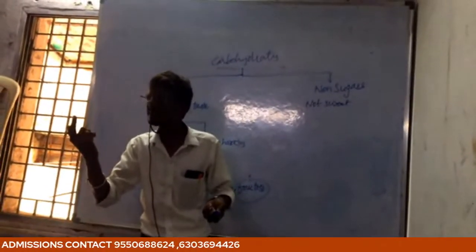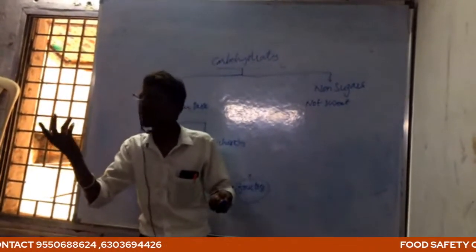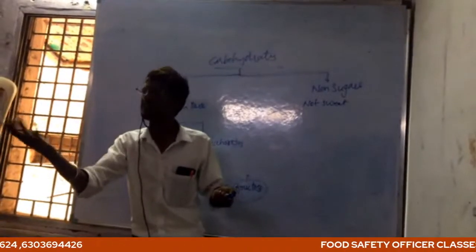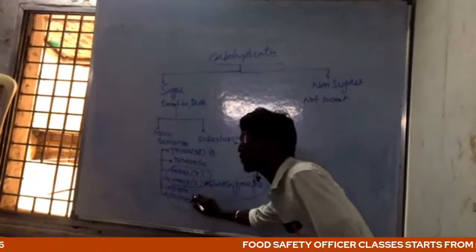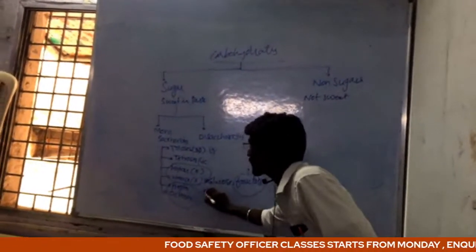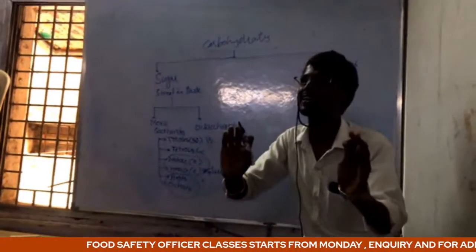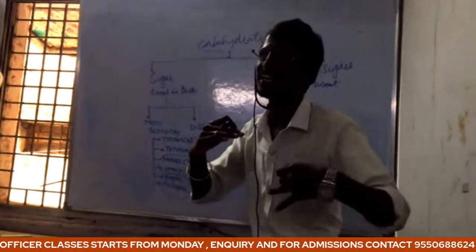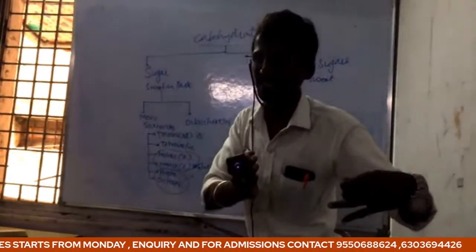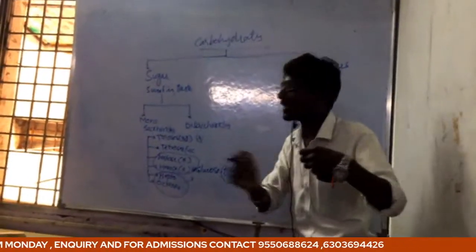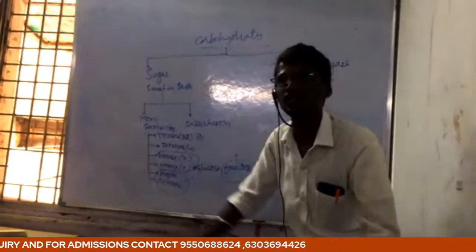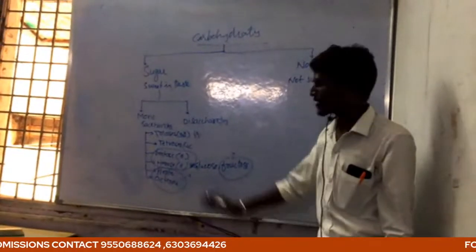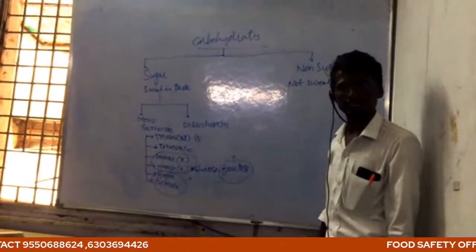No one will object. It depends on your wish. Like this, heptoses and octoses, to get stability, will be converted into other compounds, either by losing carbon atoms or by dividing into one or two compounds.